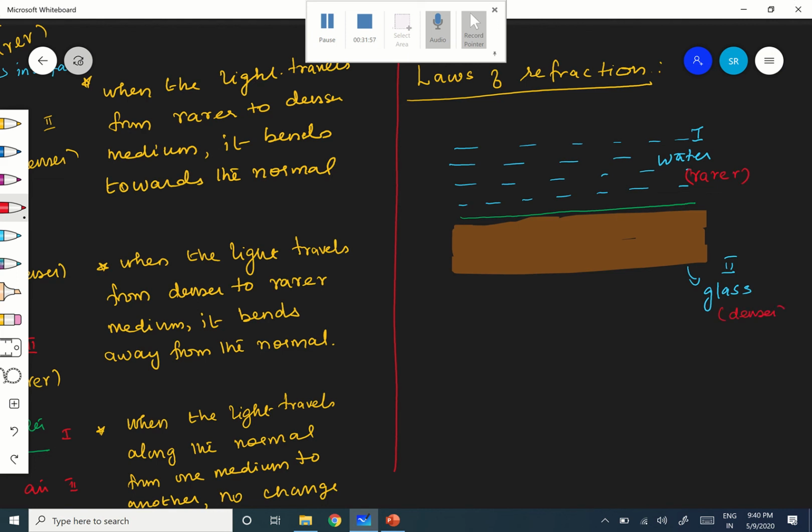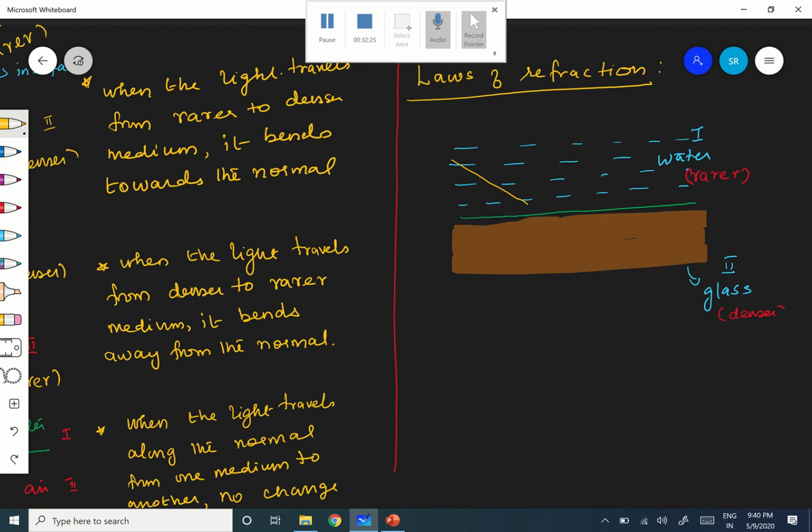Relatively, glass is denser, water is rarer. Here, the light is traveling from water to glass. First medium means the incident light is in the first medium. Second medium means the medium where the refracted light is.